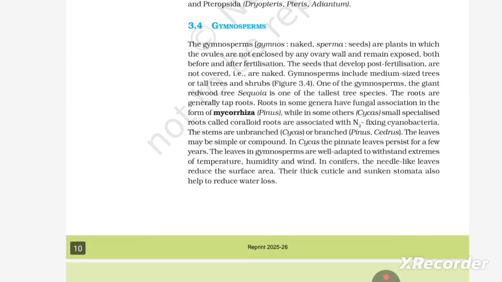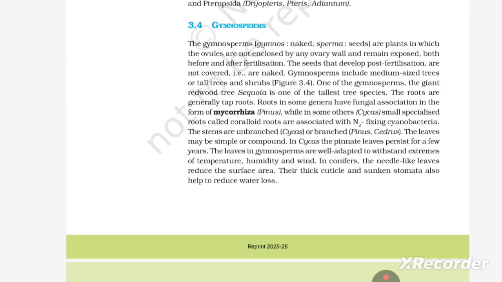Gymnosperms. The gymnosperms, gymno meaning naked, sperm meaning seed, are plants in which the ovules are not enclosed by any ovary wall and remain exposed both before and after fertilization. The seeds that develop post fertilization are not covered, they are naked. Gymnosperms include medium-sized trees or tall trees and shrubs. One of the gymnosperms, the giant redwood tree Sequoia, is one of the tallest tree species.